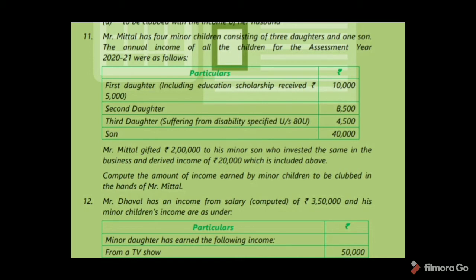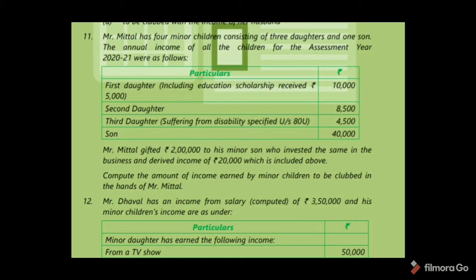So here compute the amount of income earned by minor children to be clubbed in the hands of Mr. Mittal. Here, in the first daughter, education scholarship received 5,000, so the scholarship amount is not to be included in the hands of Mr. Mittal. So only 5,000, and in that 5,000 there is an exemption of 1,500, so the remaining 3,500 is to be included in Mr. Mittal's income. And next, second daughter 8,500.